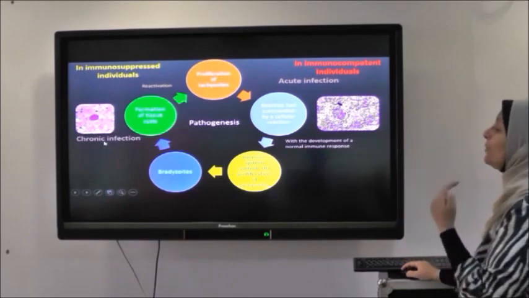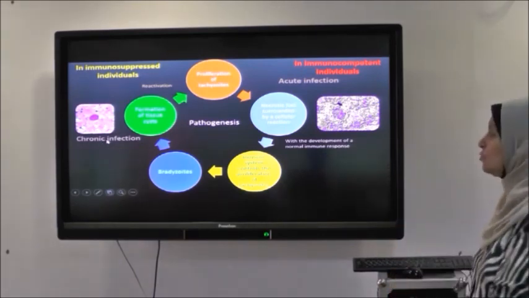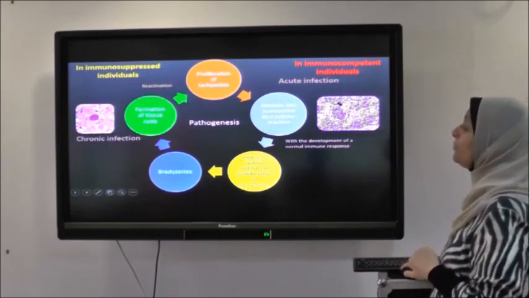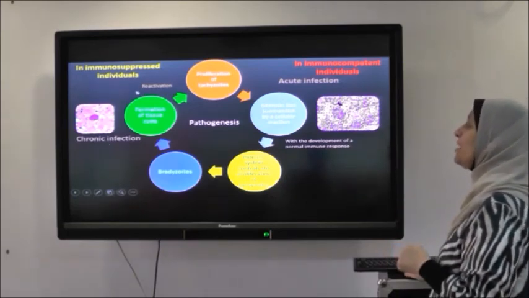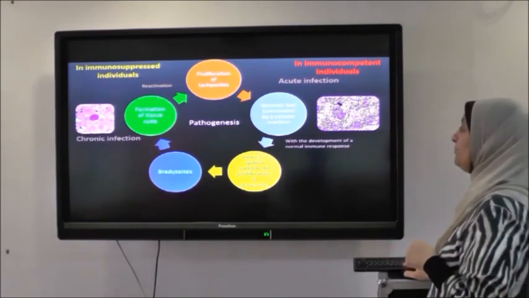Another scenario is when the patient is chronically infected with toxoplasmosis and goes into immunosuppression by any cause. In this case, bradyzoites change into tachyzoites and reactivation occurs, which also leads to proliferation of tachyzoites, and it can be fatal also.